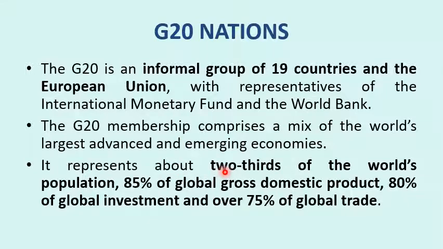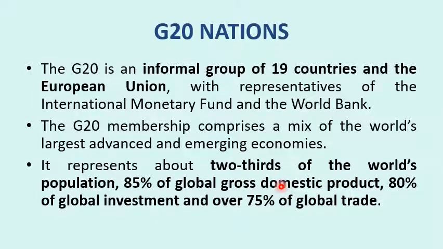So it represents about two-thirds of the world population, because it consists of 20 nations, with the majority of countries that are part of the European Union being part of G20. So it has a huge say. 85% of global domestic product belongs to these G20 nations.